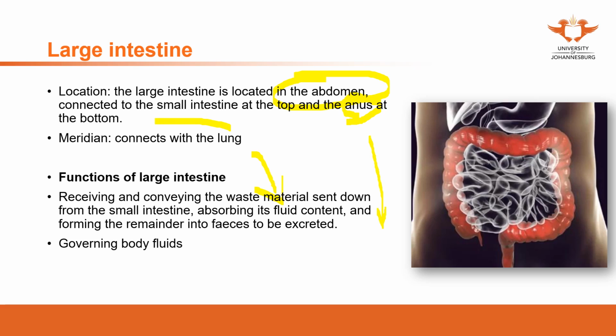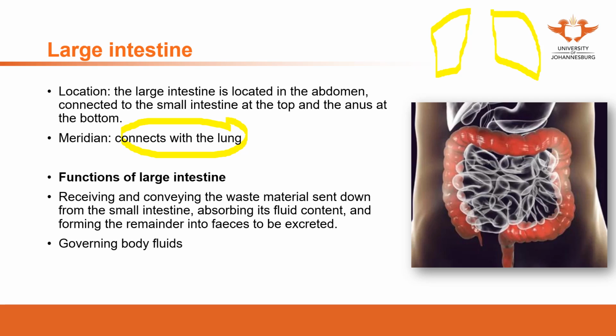The large intestine connects with the lung. The meridian of the large intestine connects with the lung. Previously we introduced the lung; it is similar to an umbrella. From the anatomy, the lung sits on top of the body above the large intestine. When you see the human body as a whole, it is very similar to a pot, and the lung is considered the lid of the pot.